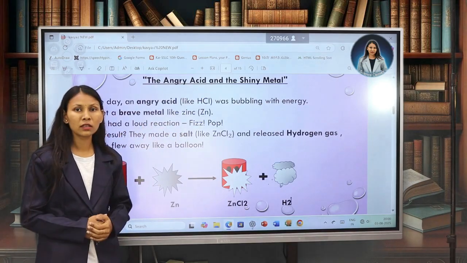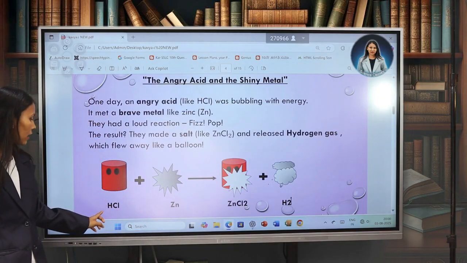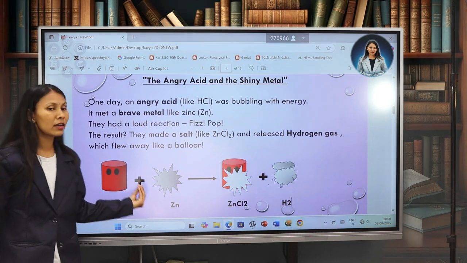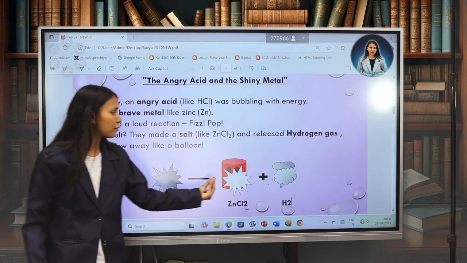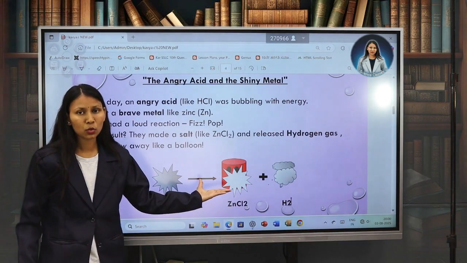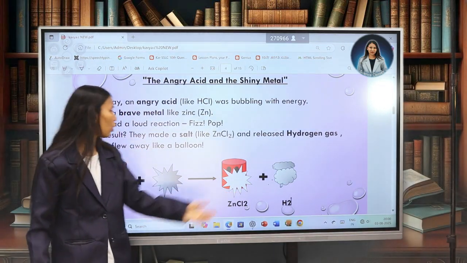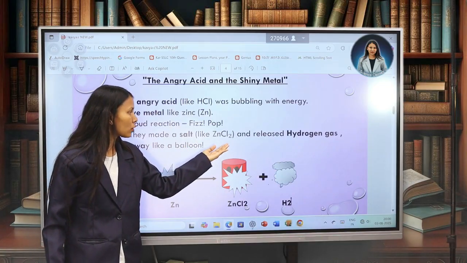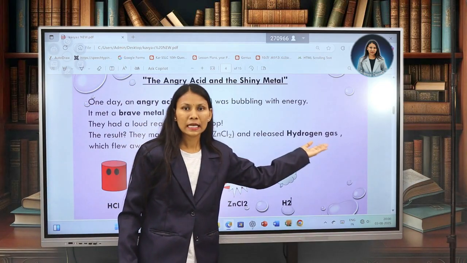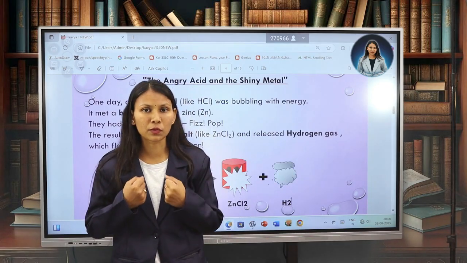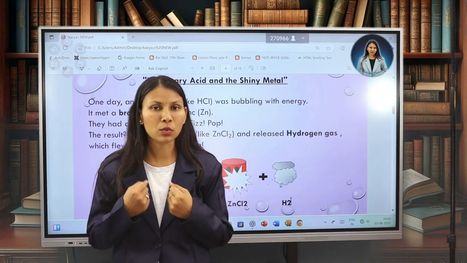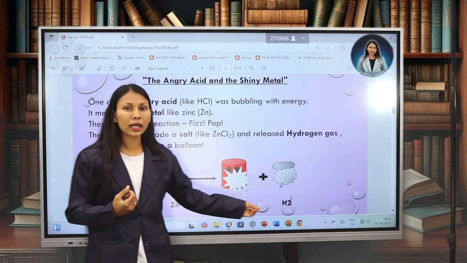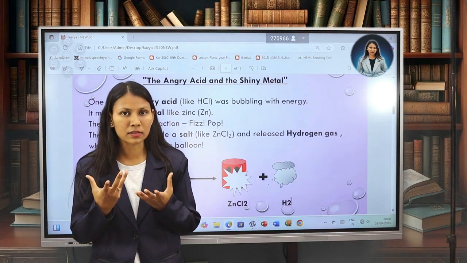As you can see here, HCl, that is the acid, and zinc, that is a brave metal, both had a clash. What happened? They had a fizz pop reaction. What are the results then? They formed a new salt, that is ZnCl2, zinc chloride, and released hydrogen gas.